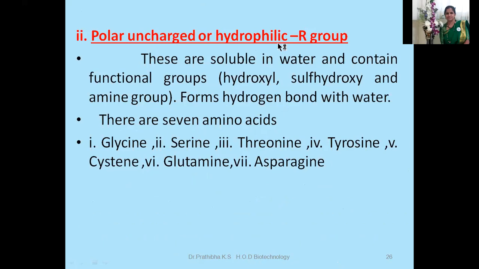Polar uncharged or hydrophilic R group. These are soluble in water and contain functional groups, that is hydroxyl, sulfhydryl, and amine group. And they form hydrogen bonds with water. There are 7 amino acids: glycine, serine, threonine, tyrosine, cysteine, glutamine, and asparagine. If I'm going fast, kindly pause this video and make a note.